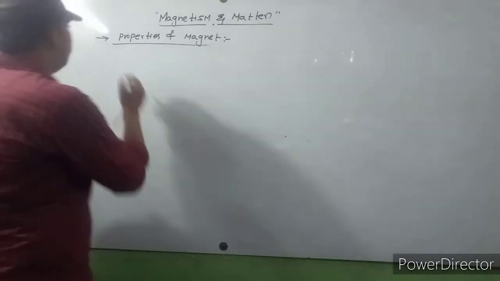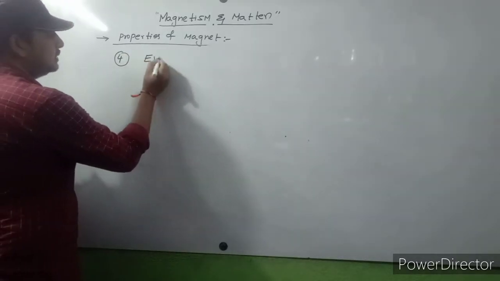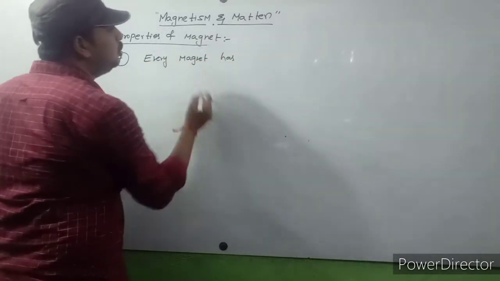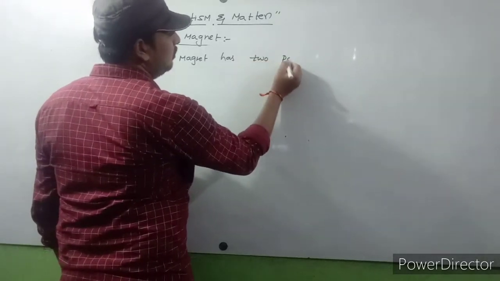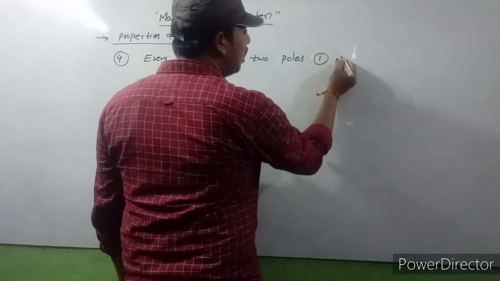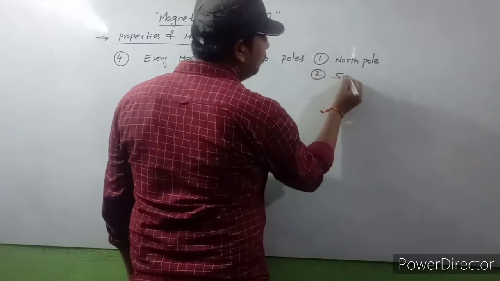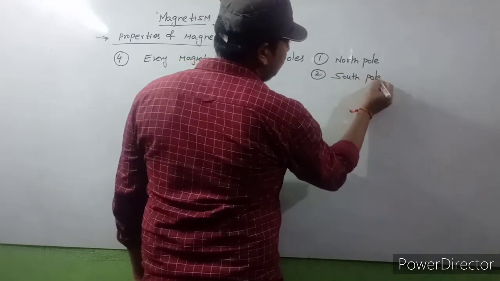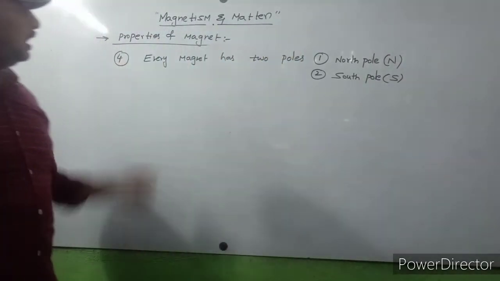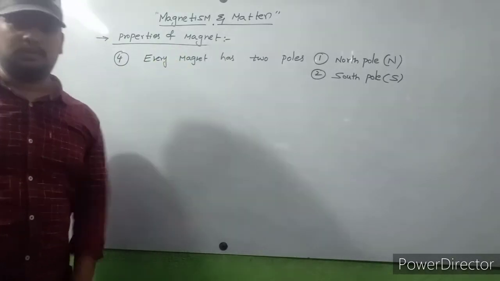So coming to property number 4. Every magnet has two poles. One is north pole, another one is south pole. North pole is indicated with N, south pole is indicated with S. Every magnet has two poles, north pole and south pole.